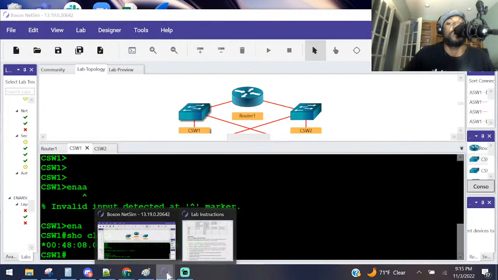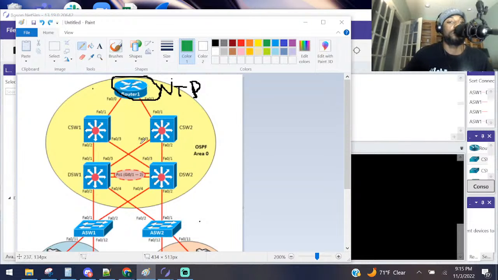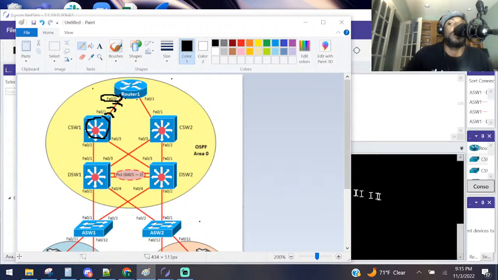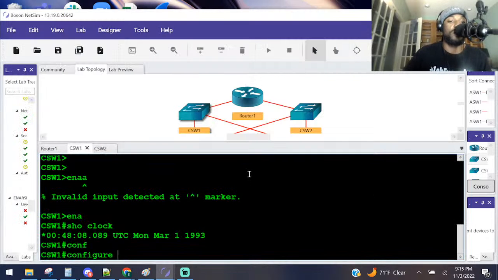So, where's router 1? Let me show you on that map real quick, right? We said, this is similar to yesterday's lab. They're saying, this guy right here, CS1, synchronize your time with router 1, this guy right over here, through his FA00 interface, that interface. So, when you want to get the time, synchronize it using that interface right there, right? That's what we're going to do here on CS1, configure terminal.